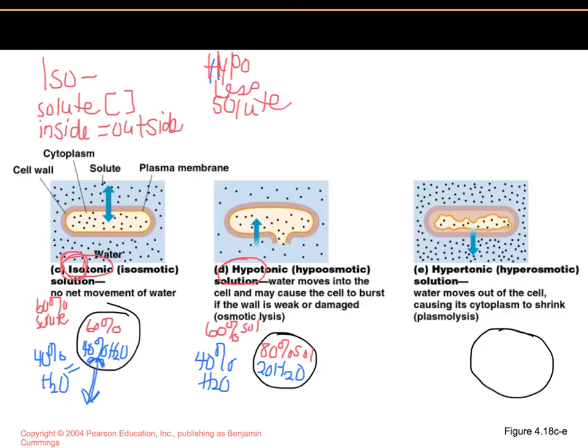So now where would water move? Water goes from an area of high to low concentration. So in this case, the water moves into the cell. And this can cause the cell to burst, if the wall is weak, of course. If there's a nice strong cell wall around the cell, that will restrain absorption, and then the cell will be fine.